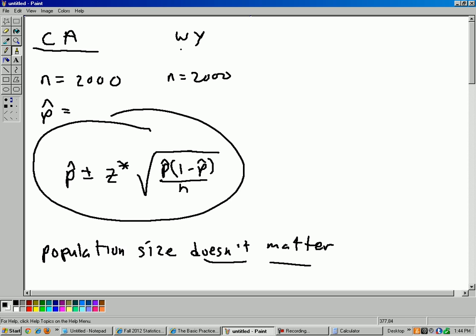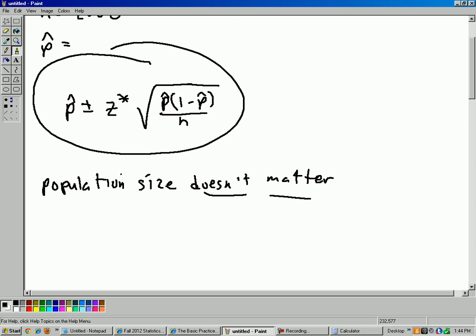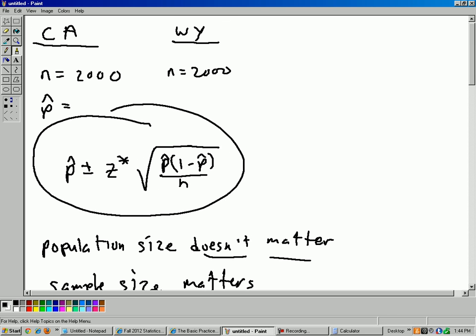The same thing goes in Wyoming. If 20% of tax returns in Wyoming have itemized deductions, then even if it's out of 250,000, it's still a 20% chance. And so that same basic idea of probability is used for this formula right here. So all that matters is the sample size. Sample size matters. And in both cases, both are 2,000. All right, so the margins there will be approximately the same.